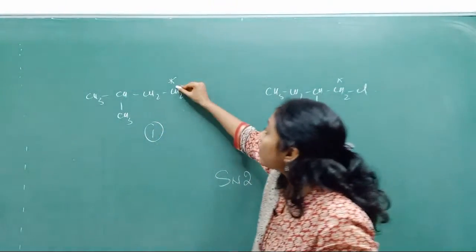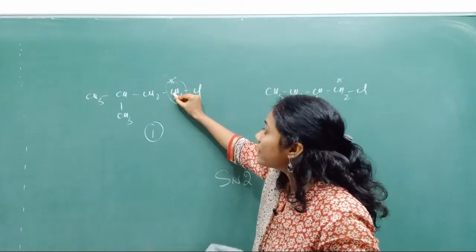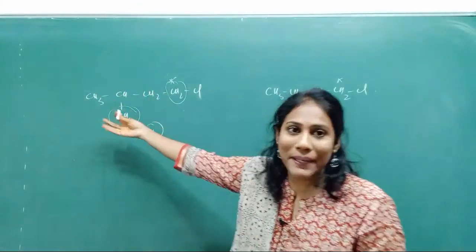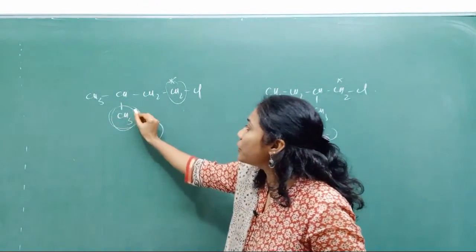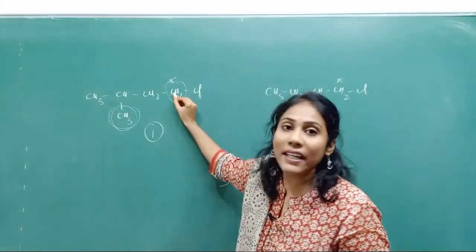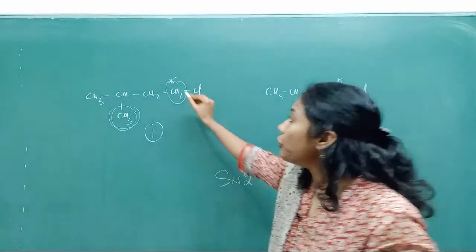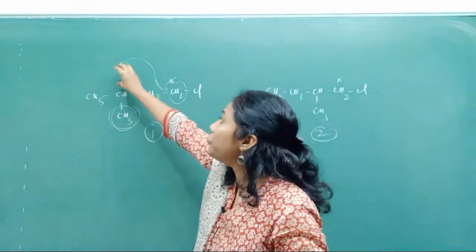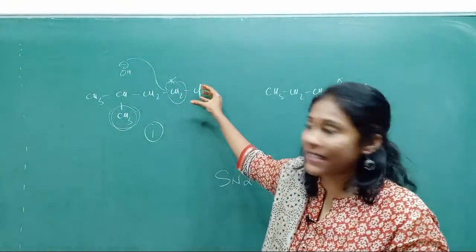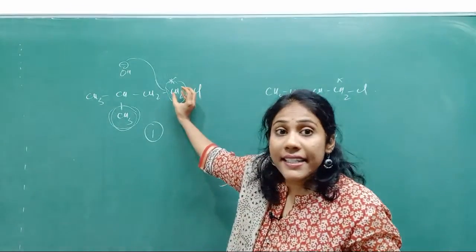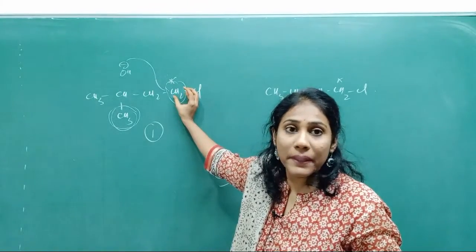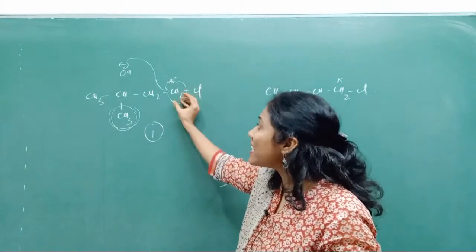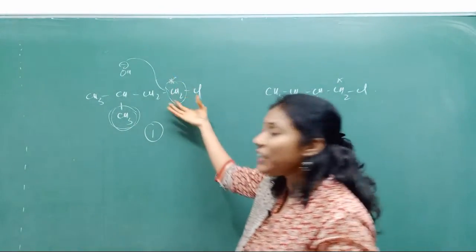Why? Because crowd around the carbon, crowd is there, but the crowd is very far. Crowd in the sense here, branch. This methyl group is very far here. It is not disturbing the carbon because in SN2 the nucleophile must go and attack from the backside, no? So if a nucleophile has to attack from the backside, crowd should not be there. Steric hindrance should not be there around the carbon. Here CH3 is very far away, so nothing is there to disturb the nucleophile to go and attack this carbon.